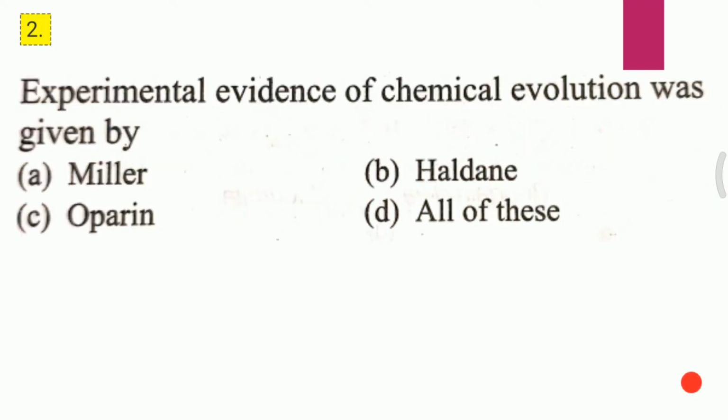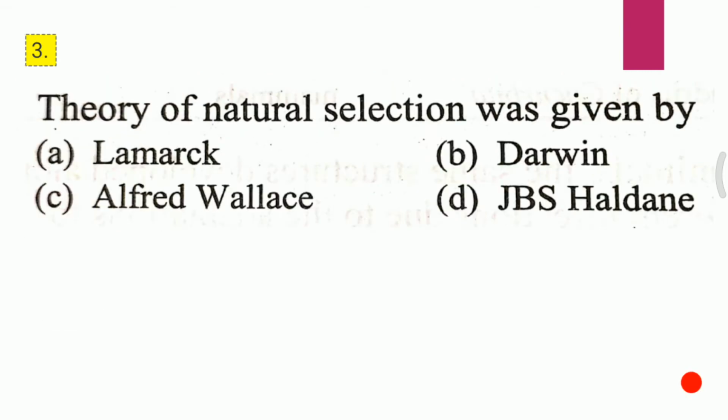Second question, experimental evidence of chemical evolution was given by A. Miller, B. Haldane, C. Oparin, D. All of these. And the answer for the second question is A, that is Miller.